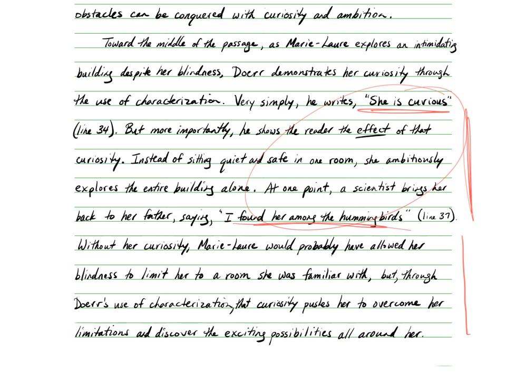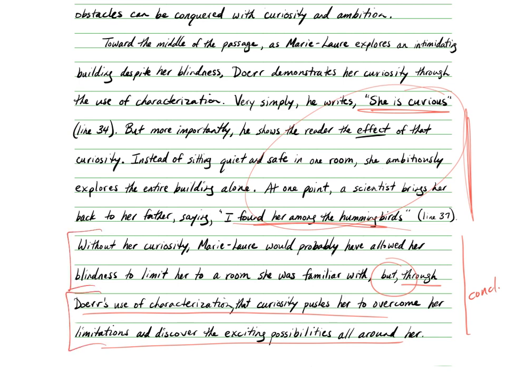Now, in this case, I felt like this sentence ended strongly enough that I didn't really need another concluding sentence. I kind of tacked on my concluding sentence into the same sentence using a contraction. So I have a concluding idea right here. It's just not its own sentence. I lumped it in with that. So I have a concluding sentence, but it's part of a compound sentence.